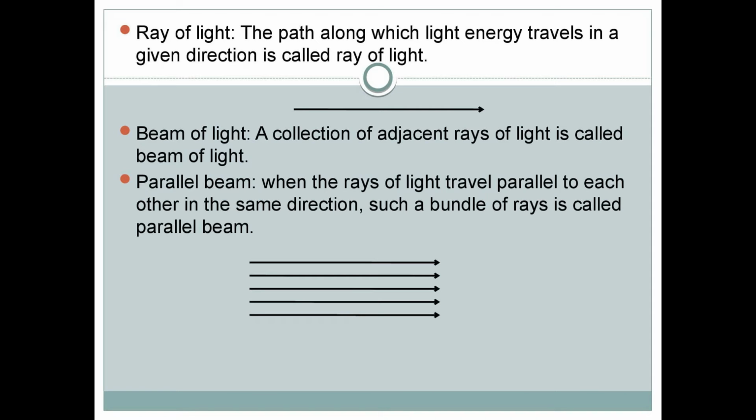Parallel beam. When the rays of light travel parallel to each other in the same direction, such a bundle of rays is called a parallel beam. You can see the figure. These are the rays. They all are parallel, so they are called a parallel beam of light.